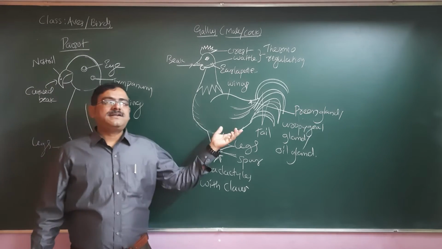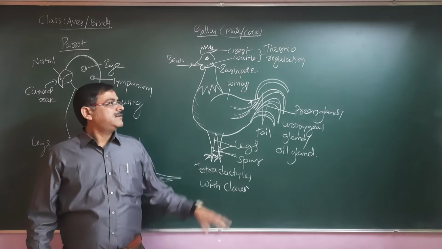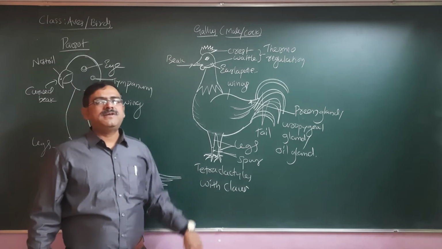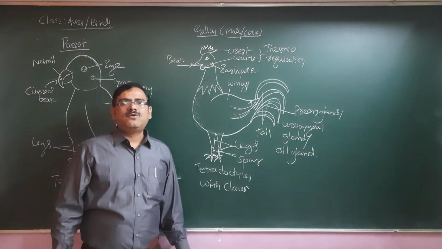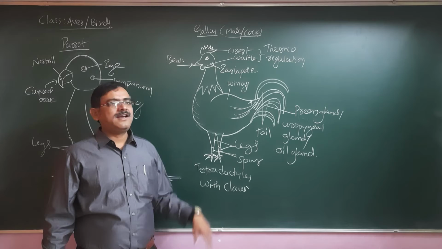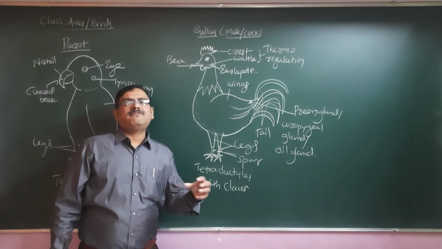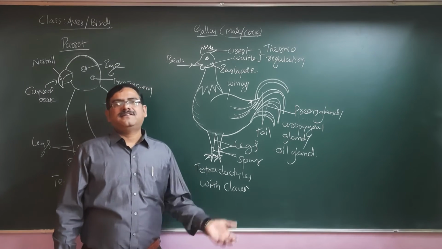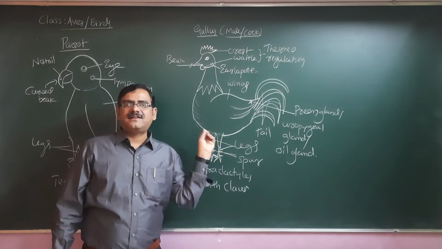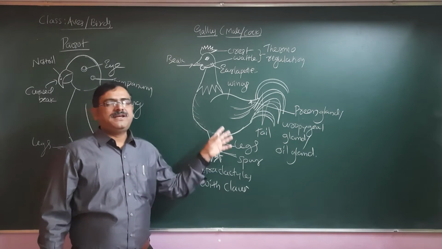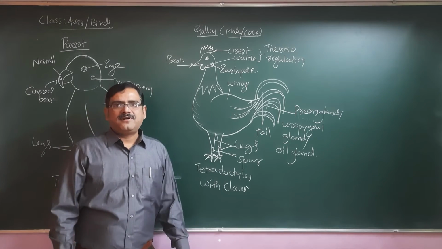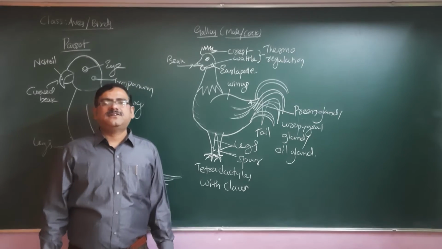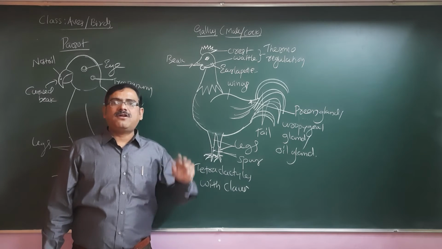The testes of this animal are inside the abdomen; they don't have any scrotal sac. They don't have any copulatory organ, but they have the cloaca. They connect their cloaca with the cloaca of the hen in the early morning. As and when they find any hen, they mount it and release their sperm inside. The sperm enter the reproductive system of the female and fertilize the eggs, so these will be fertilized eggs from the domestic fowl I am talking about.